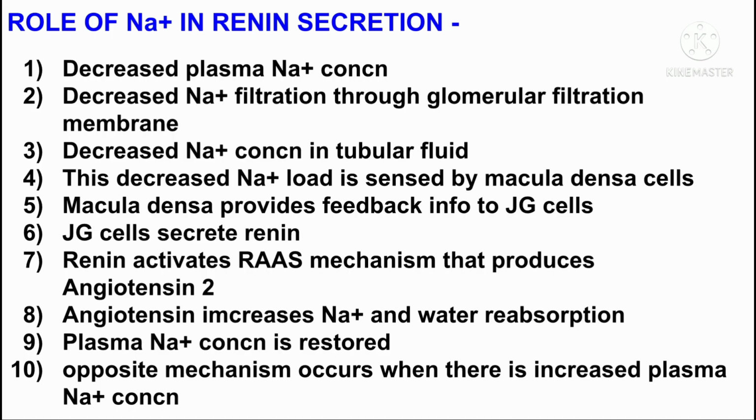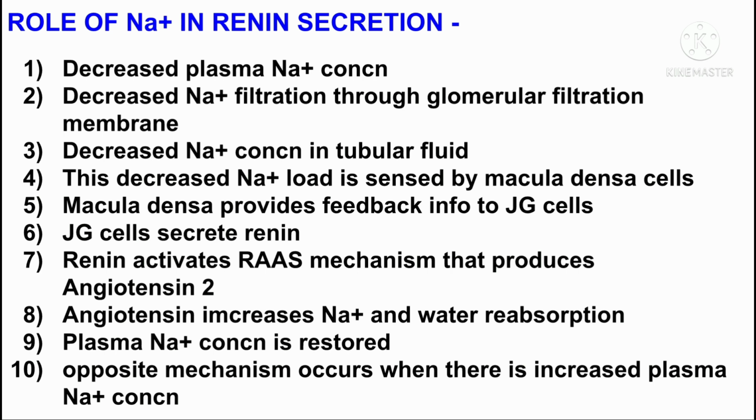The role of sodium ion in renin secretion. When there is decreased plasma sodium ion concentration, there will be decreased filtration of sodium ions through the glomerular filtration membrane, which will cause decreased sodium ion concentration in the tubular fluid. It will be sensed by the macula densa cells of the juxtaglomerular apparatus, which will provide feedback signals to the juxtaglomerular cells.